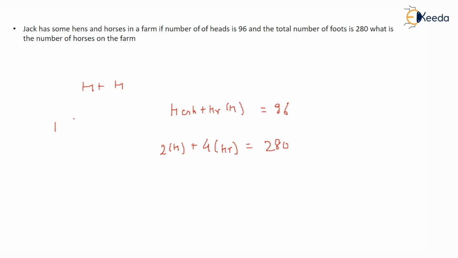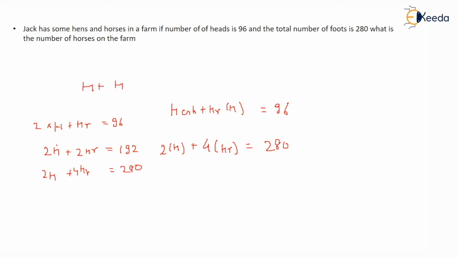So hen plus horse equals 96. I can multiply it by 2. After multiplying by 2, that means 2 hen plus 2 horse equals 192. This will remain the same: 2H plus 4HR equals 280.